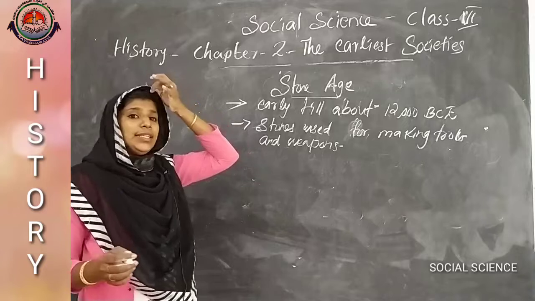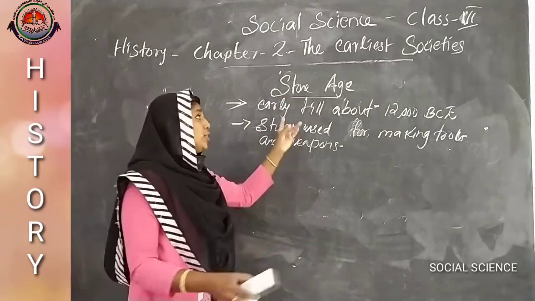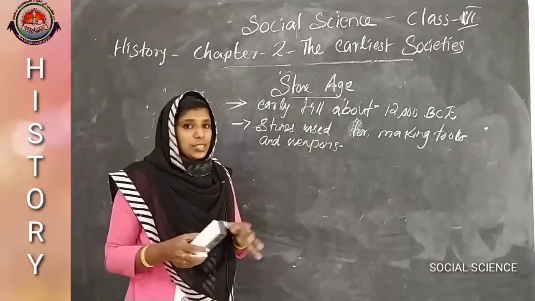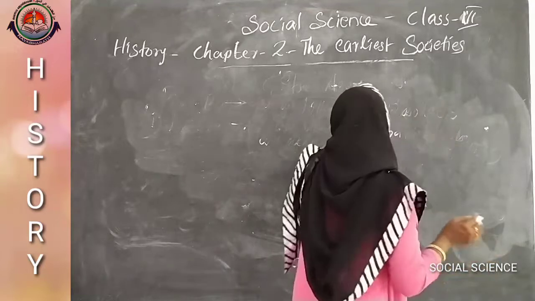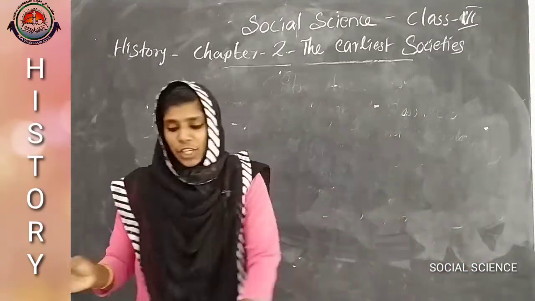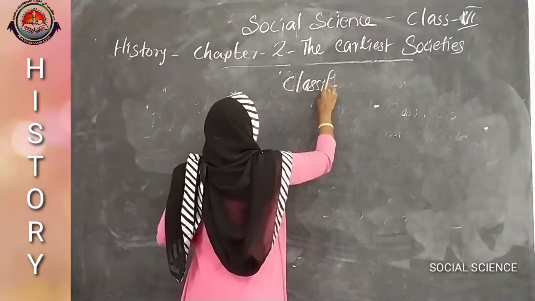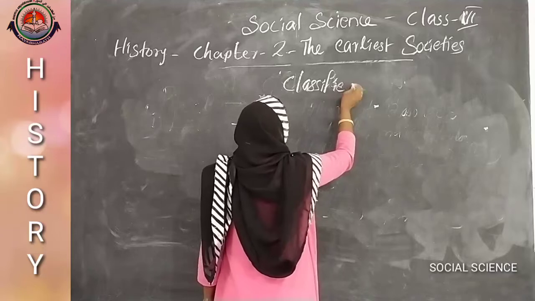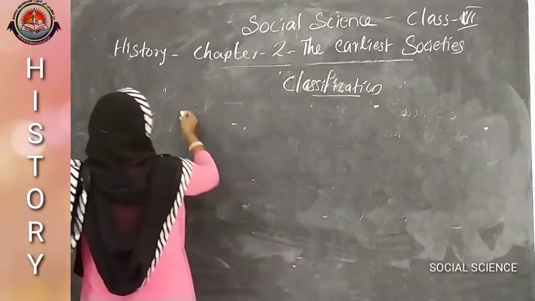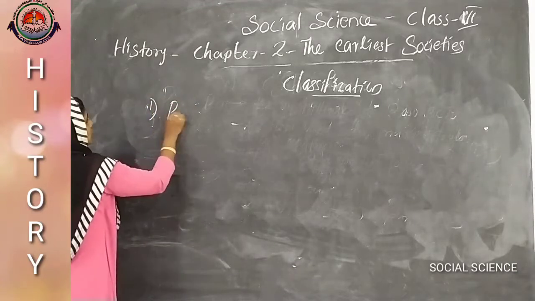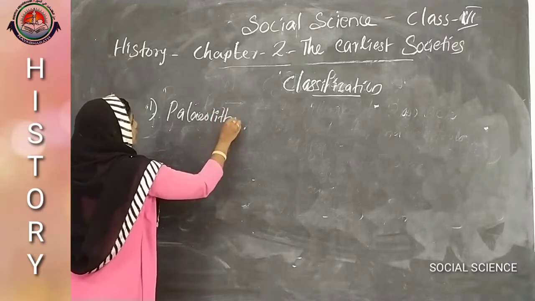And because of the stones they were using, this age is called the Stone Age. Then we deal with the classification of the Stone Age, and we can divide the Stone Age into three sub-ages. The first classification is Paleolithic age.